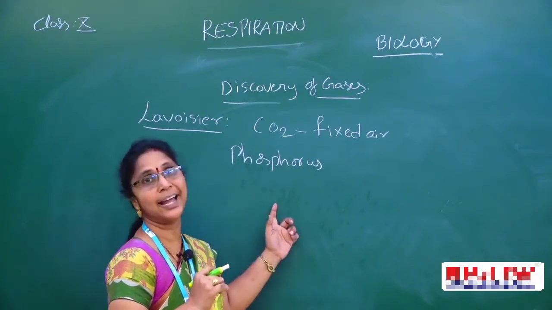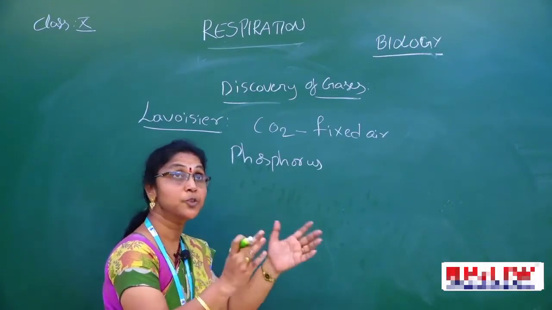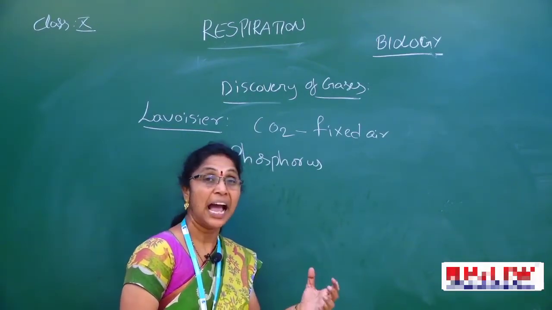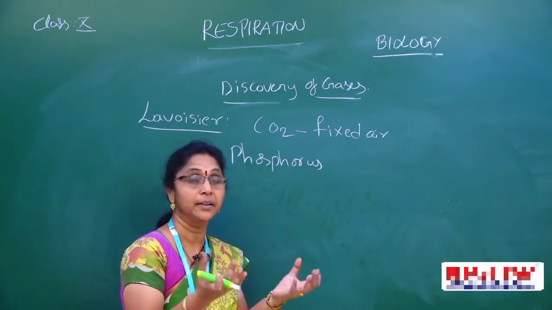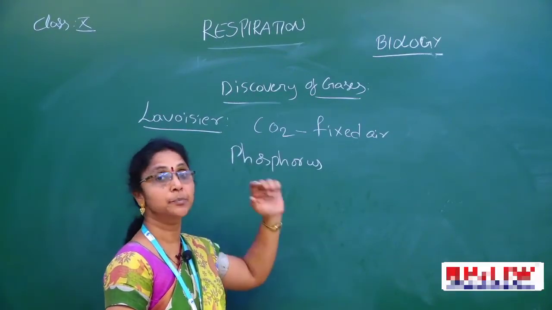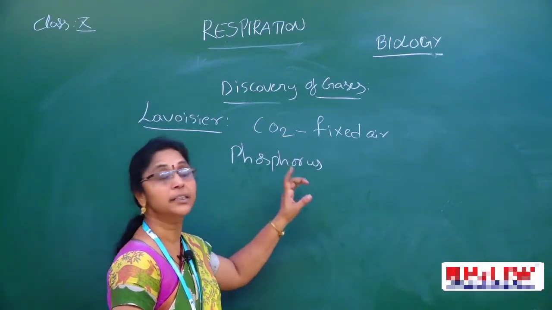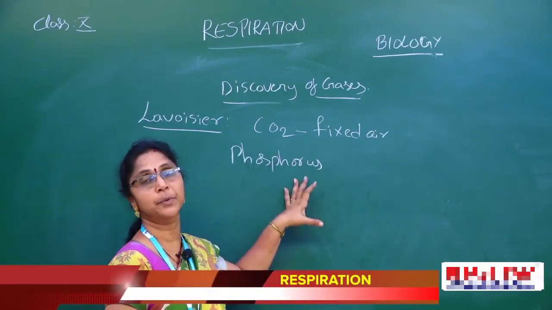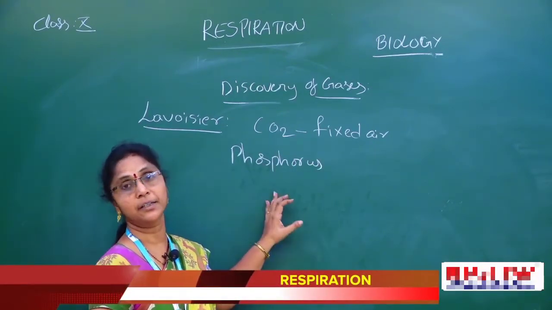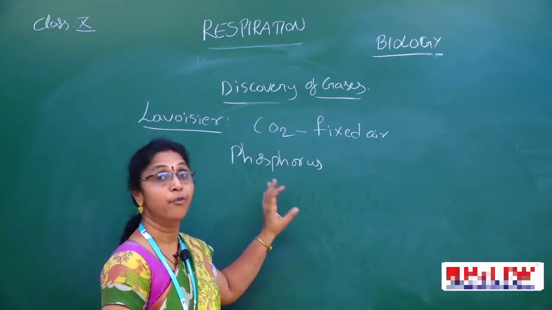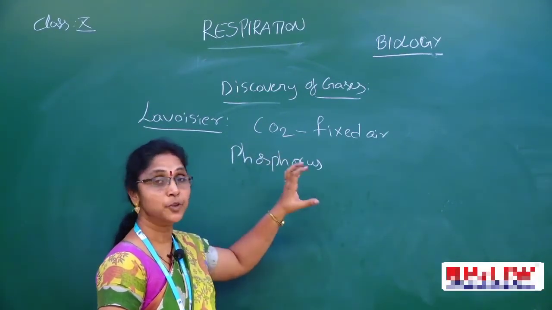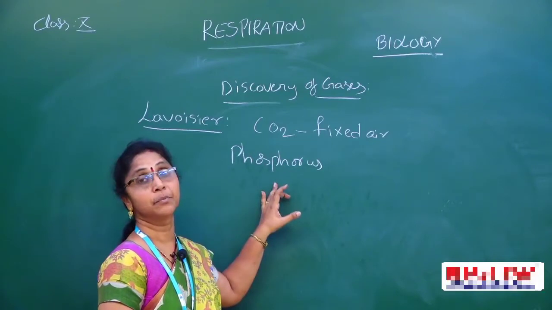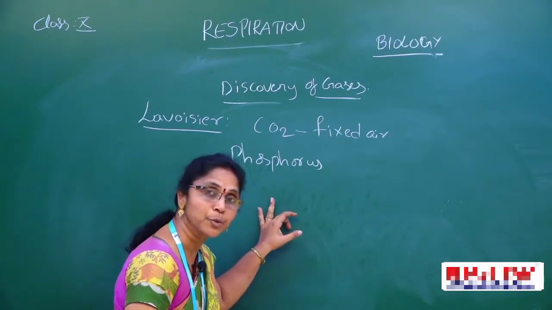Finally he hypothesized that some substance is present in the atmosphere, in the air. What is that substance? I think it is some elastic fluid. The elastic nature of some substance is present in air itself, and he gave that conclusion. What is that substance that can burn the phosphorus, but is not water vapor? Through the experiments he finally observed that some substance is present in whatever we breathe, and it burns the phosphorus. That was the conclusion given by Lavoisier.